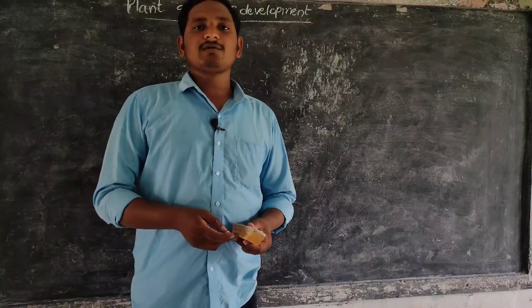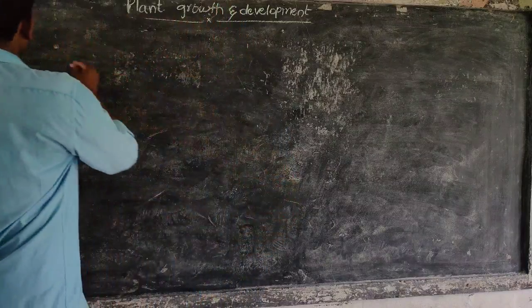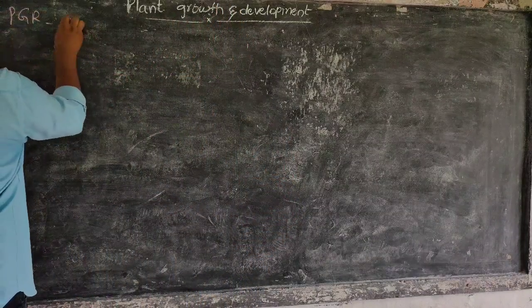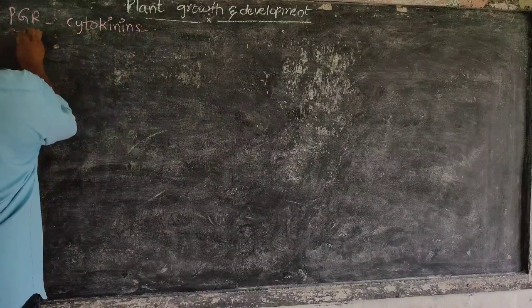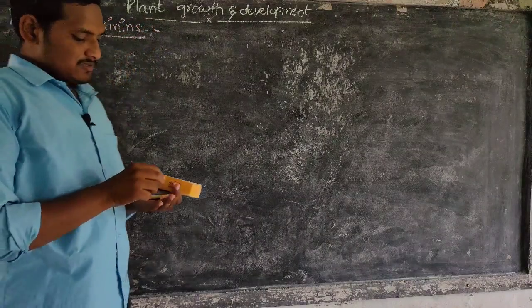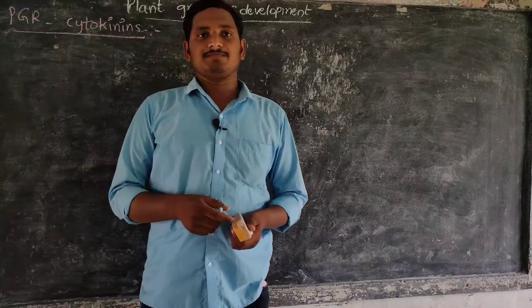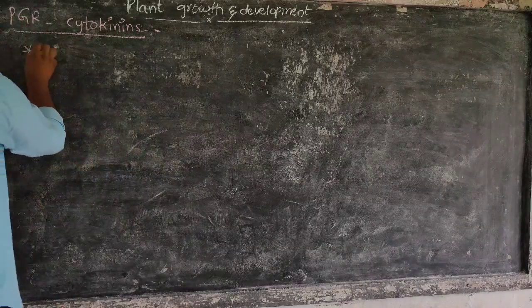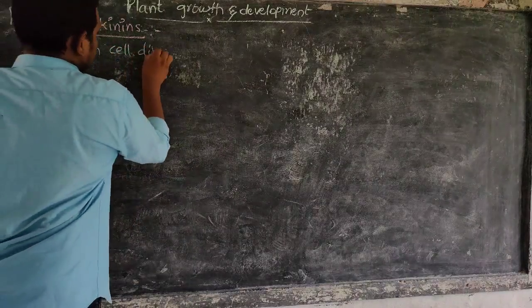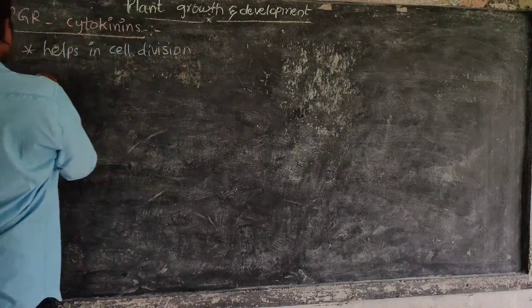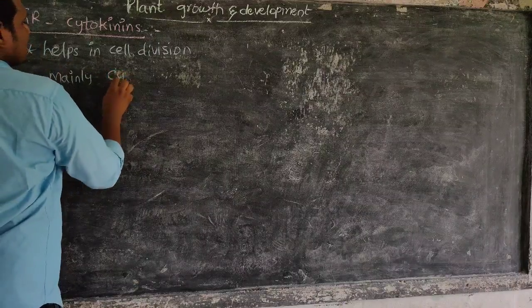Today, the next plant growth regulator is cytokinins. Cytokinins are the phytohormones which help in cell division, mainly cytokinesis.